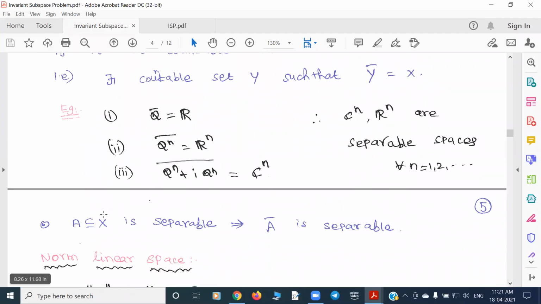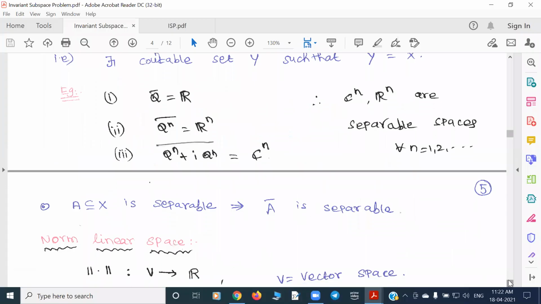And note that if a subspace A is separable, then its closure is also a separable space. Yeah. So now we'll come to what's called a normed linear space.